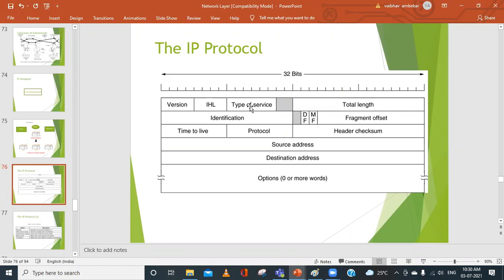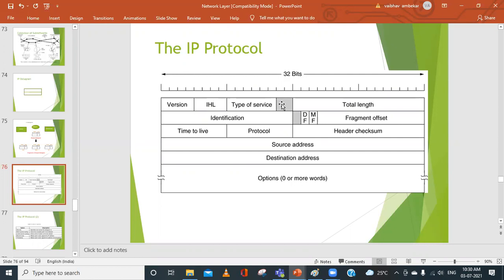Yes, sir. Next, we have something called the type of service, or in some cases, we can also call it the differential services. Earlier, they called it the type of service, but these days we can call it differentiated services. Again, it is an 8-bit field.